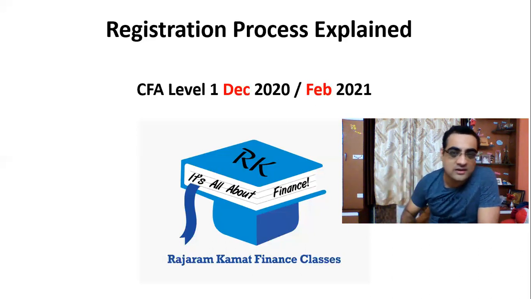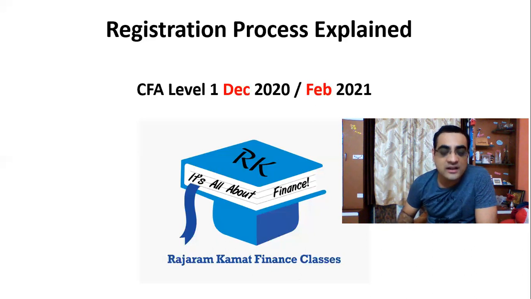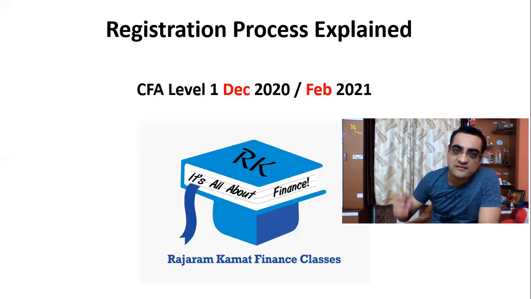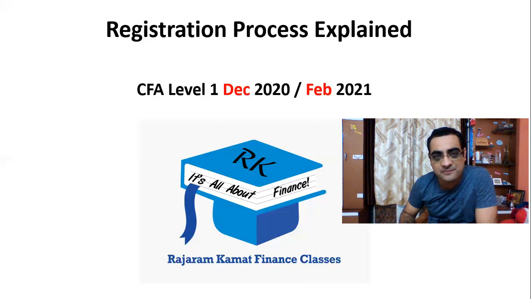But there's one more point that you need to consider, and that is if you take the December 20 level 1 exam, the level 2 would be possible in June 21. By the way, I didn't talk about level 2 and level 3. The level 2 and level 3 are still going to be conducted in June. That's only going to be once a year, and that's still going to be conducted in the paper pencil format. So only level 1 is going to be conducted 4 times a year, February, May, August and November, in digital format. Level 2, level 3 are still going to be conducted in the month of June, as it has always been, and in the paper pencil format the way it has always been.